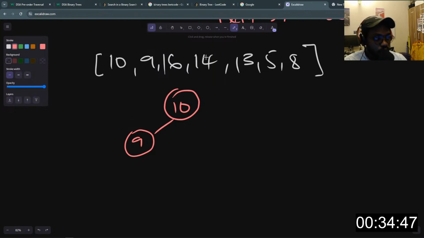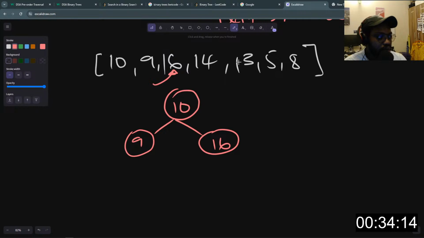So we continue again, right? We continue iterating through this list of numbers. Now in this case we have 16, so we know what happens when we see a value larger than the current node, which is the root node in this case. So the root node will have a right child, and this is going to be 16. 16 will be inserted as the right child of this node because 16 is obviously larger than 10.